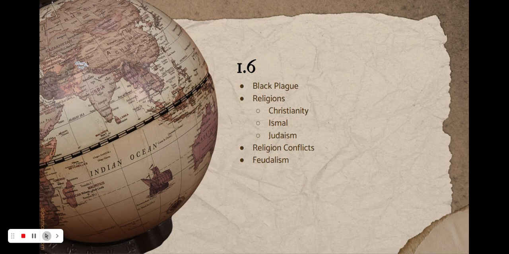So, we have Christianity. And Christianity was the Roman Catholics in Western Europe and the Eastern Orthodox in Eastern Europe. Then we have Islam, and this was mostly in the Iberian Peninsula, which is today Spain and Portugal. And there was some in southeastern Europe. Judaism was all throughout Europe, but especially in Al-Andalus and in Eastern and Southern Europe. It was not really a majority anywhere, it was just kind of everywhere.